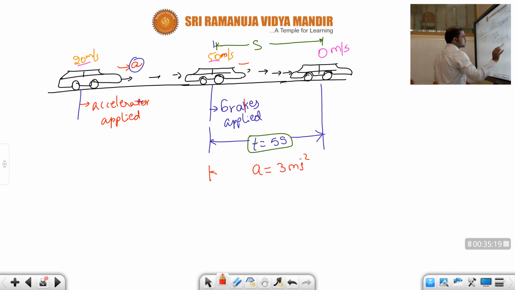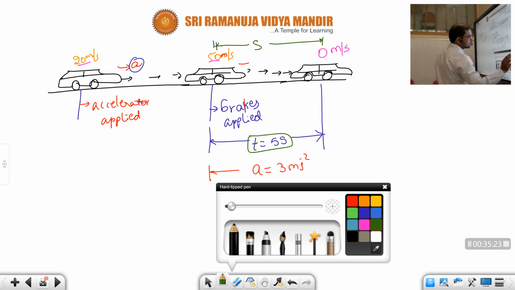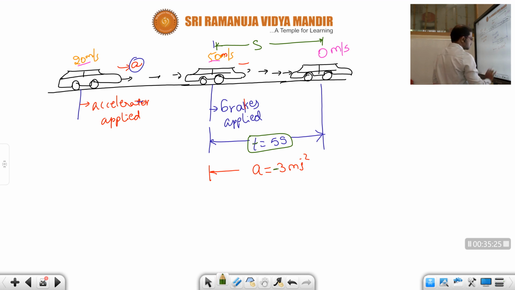But children, observe here, the speed is decreasing. Means what will come here? I already discussed in the previous session. Minus 3 meter per second square we need to take. Whenever we are pressing the brakes, the speed of the car decreases. Whenever the speed of the car is decreasing, we need to take negative acceleration. Means a equal to how much, children? Minus 3 meter per second square.